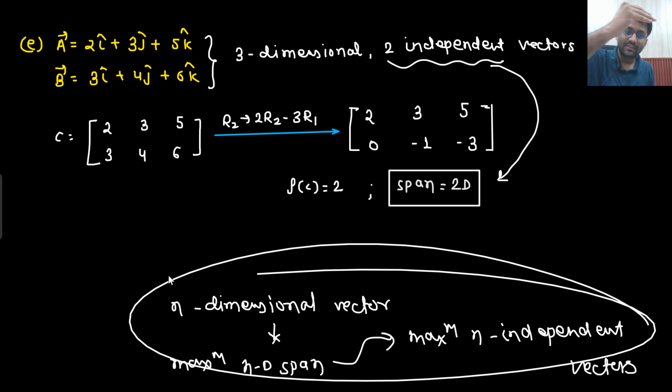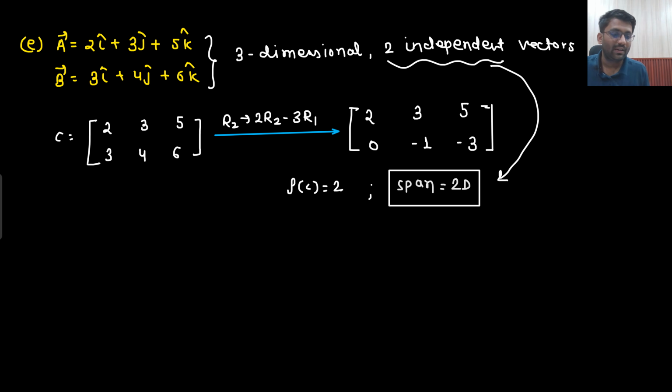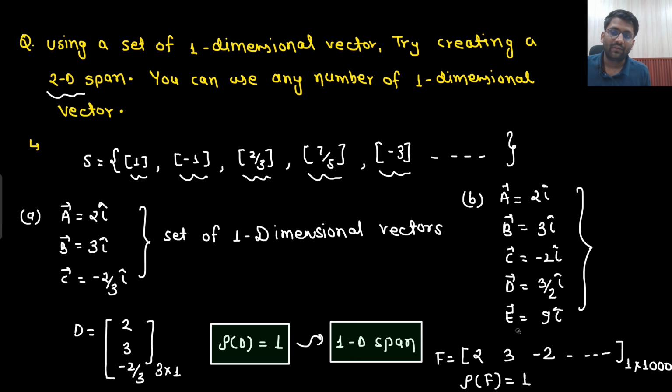Using a set of n-dimensional vectors, even if I am using 1000 n-dimensional vectors, the maximum span that I can create is nD span only. So if the span is nD, what does that mean? That means you can have a maximum of n independent vectors. We have understood this with the one-dimensional example, like I framed this question and we understood.